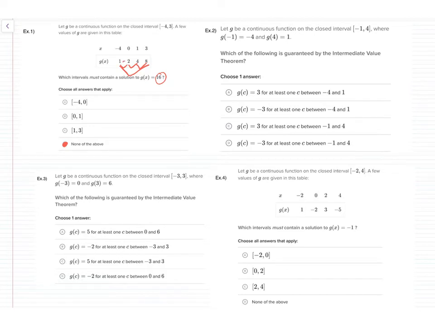Example 2. Okay, similar question, but without a table. So g of -1 equals -4, and g of 4 equals 1. That means I'm guaranteed to have all values between -4 and 1, on the interval from -1 to 4. So am I going to have a 3? No, it's not between -4 and 1. Am I going to have a -3? Yes, guaranteed. Will it be between -4 and 1? No, it's going to be on the interval of -1 to 4.